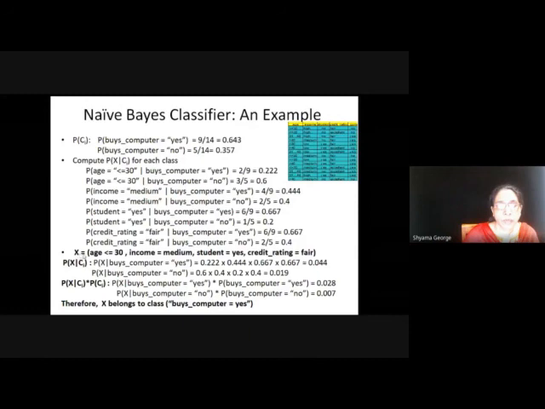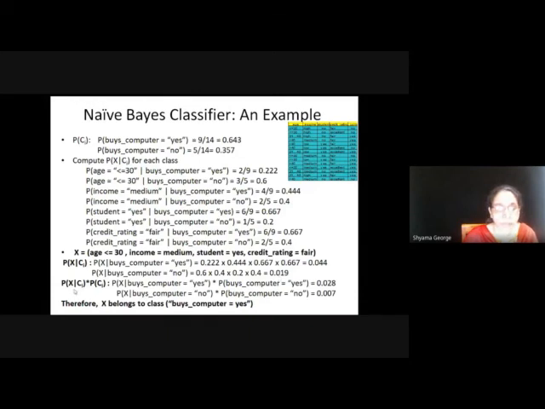So we can classify X, the test instance, which is age less than 30, income medium, student yes, credit rating is equal to fair. So probability of X given buys computer is equal to yes, you have to multiply all these probabilities, 0.22 into 0.44 into 0.667 into 0.667, which is equal to 0.044. Then probability of X given buys computer is equal to no is also obtained by multiplying the corresponding probabilities, which is equal to 0.019.